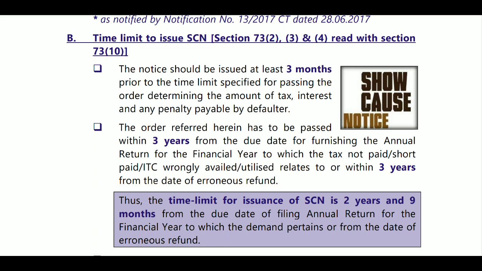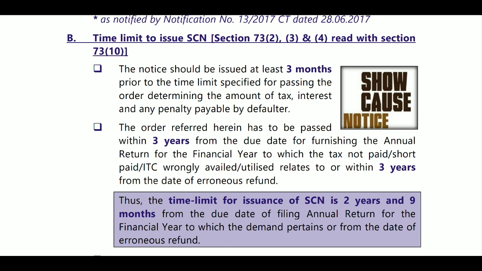For that financial year, the annual return due date was 31st December 2023. From that day, 3 years will be calculated: 24, 25, 26.